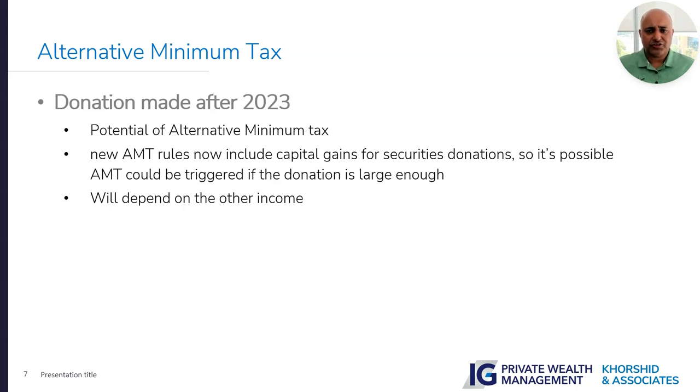With a large donation and a large capital gain, it can trigger alternative minimum tax, and it will also depend on other income. So before this strategy is considered, it will be a good idea to talk with your tax professional and your advisor, or if you want to talk to me, please reach out to me, and we can look at how this strategy can benefit you.